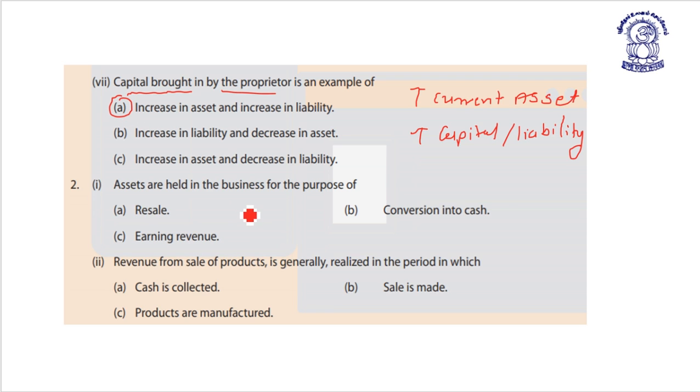Next, assets are held in the business for the purpose of earning a revenue. So correct answer is option C. Next, revenue from sale of products is generally realized in the period in which cash is collected, sale is made, or products are manufactured. Revenue has been recognized on the basis when the sale is made, that is revenue is accrued. So correct answer is answer B.